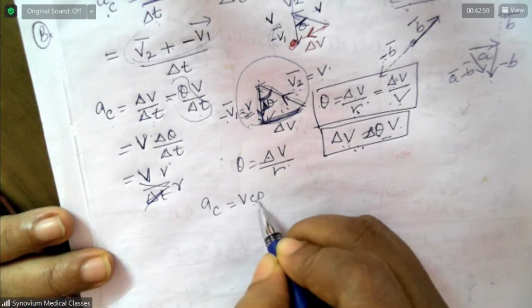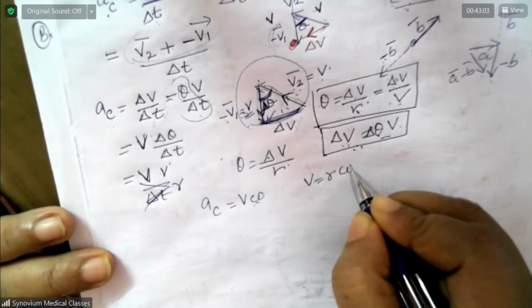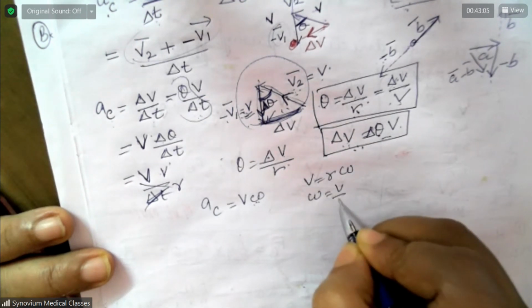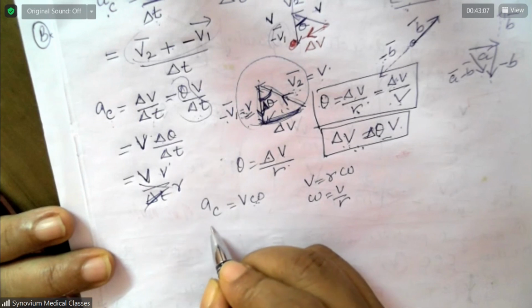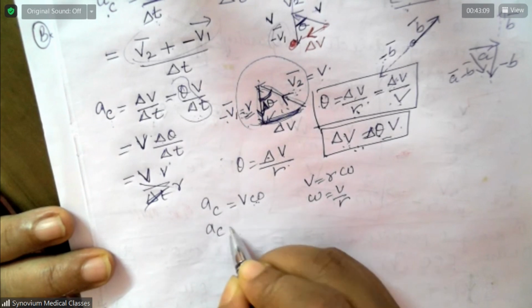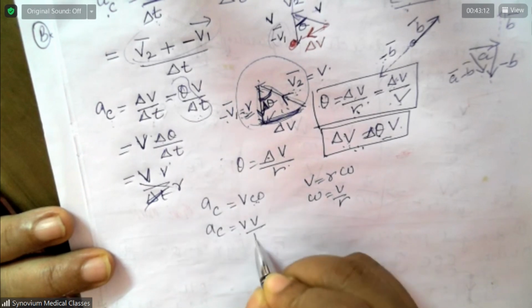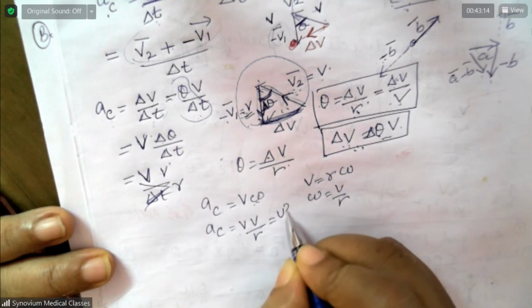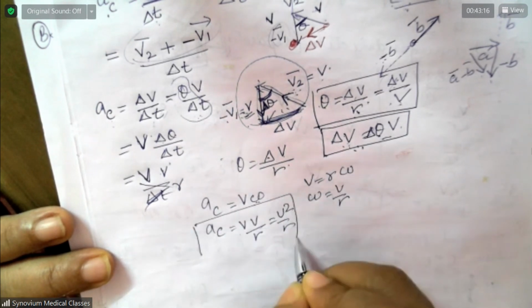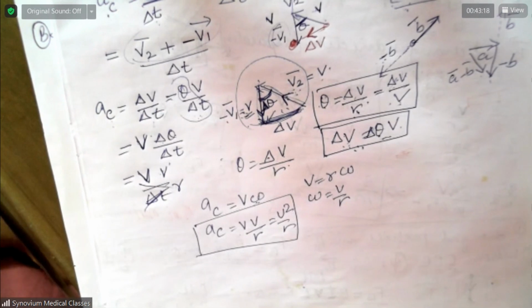What is omega? V is equal to R omega. Therefore, omega is equal to V by R. Therefore, we get AC is equal to V into V by R, which is V squared by R. This is the final derivation.